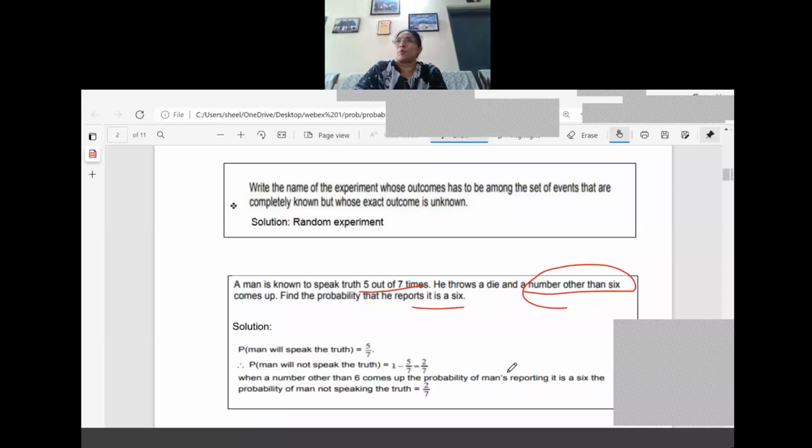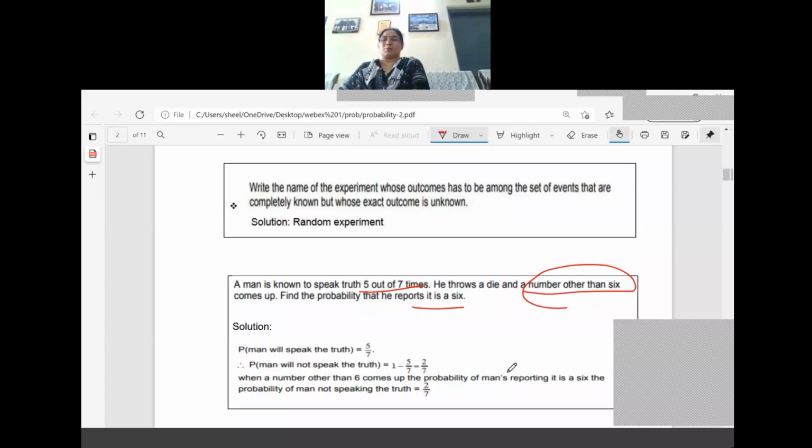So for the truth, what is the probability we have seen? 5 by 7, isn't it? So what is the probability of speaking a lie, or not telling the truth? 5 by 7 means the remaining one is 2 by 7.